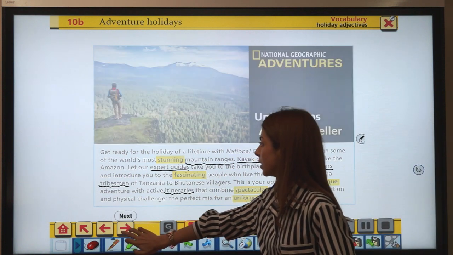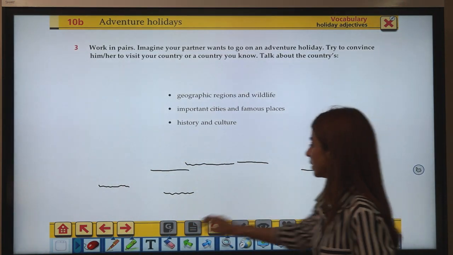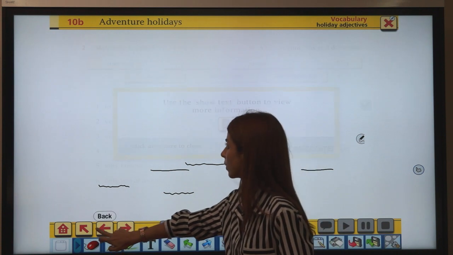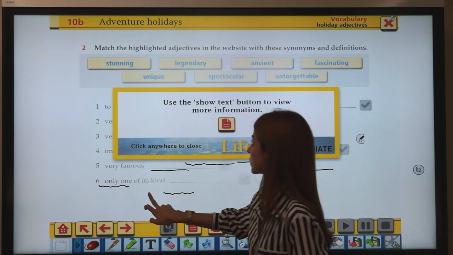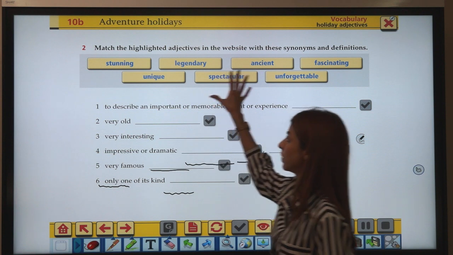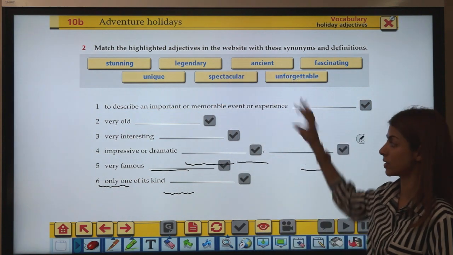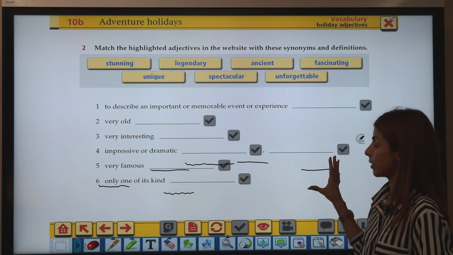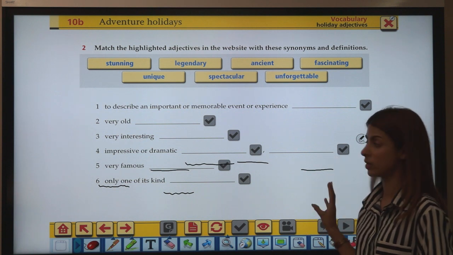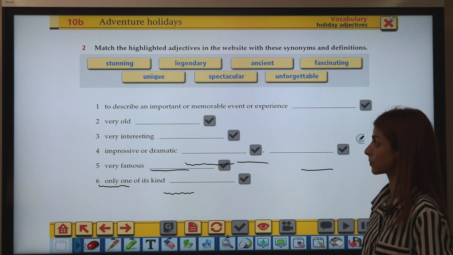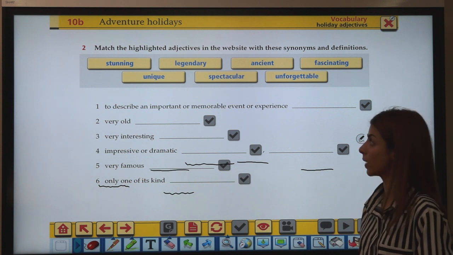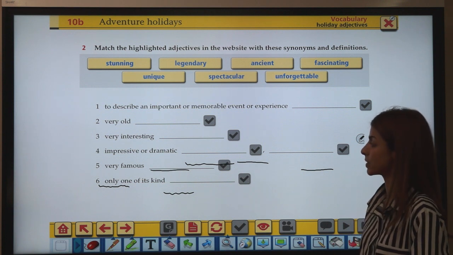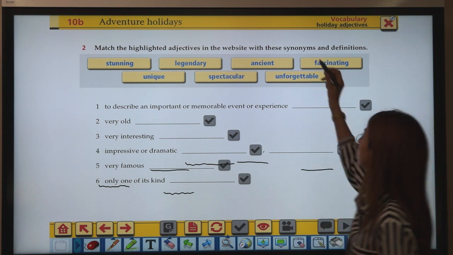Okay, so now what you're supposed to do is you'll be matching these adjectives to their synonyms, right? You can have some time to do this and then we'll check if you've got them right. Try matching these adjectives with synonyms.